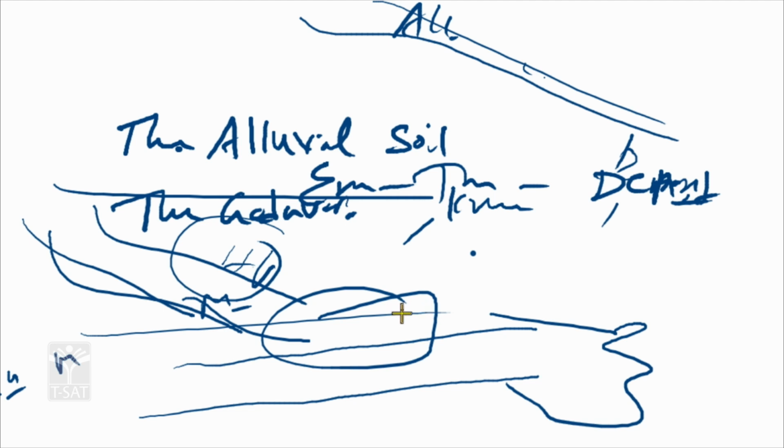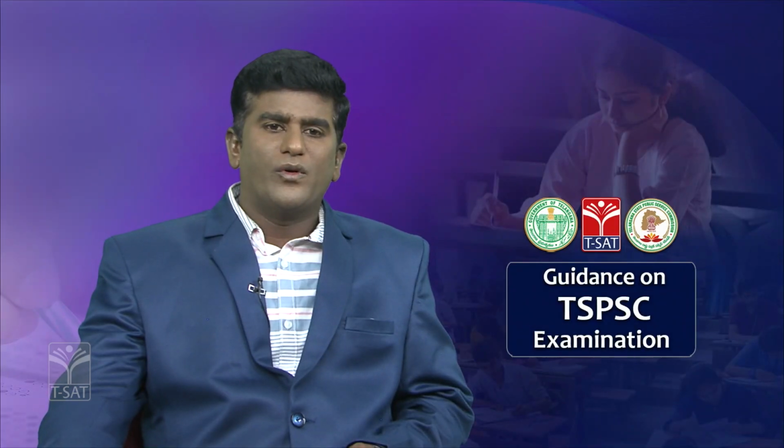It is highly fertile soil in Telangana state. It occupies 20% of the area. Alluvial soil is highly fertile, found only in water flowing areas, river flowing areas. So, what crops are grown in the alluvial soils? What types of crops are grown?